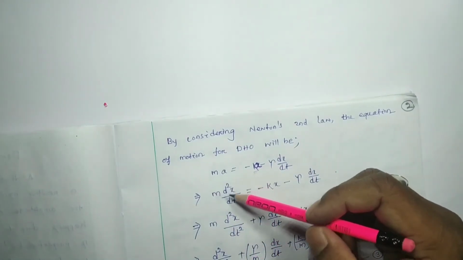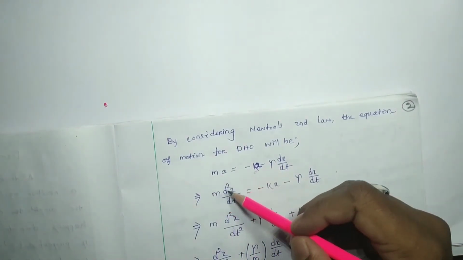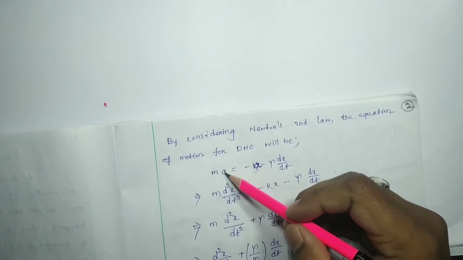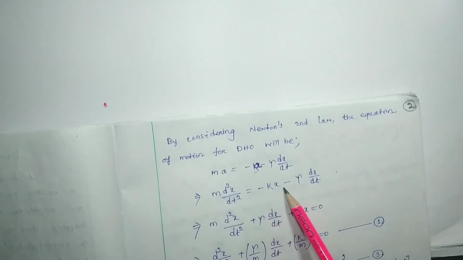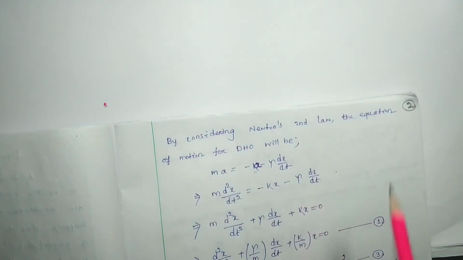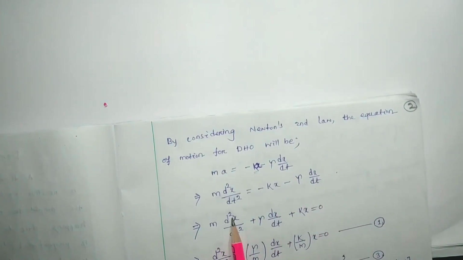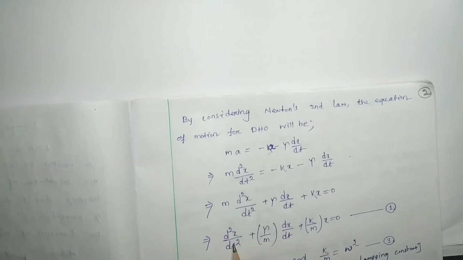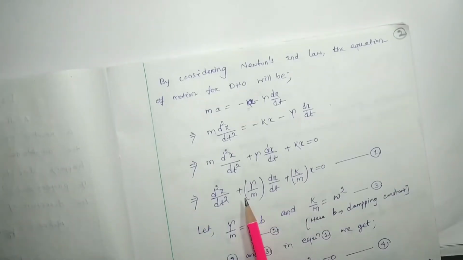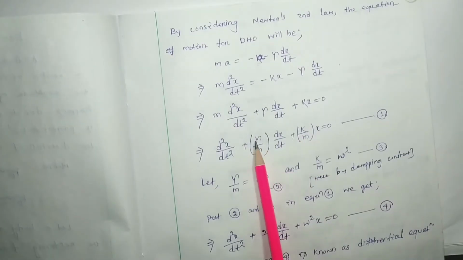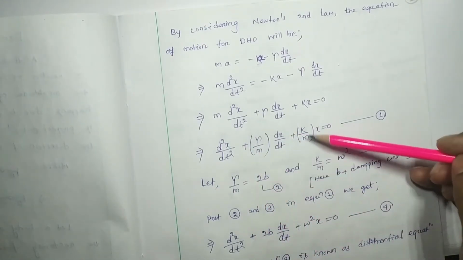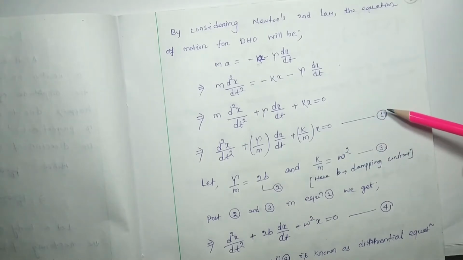So the left hand side can be represented by m d square x by dt square, because a can be written as d square x by dt square, is equal to minus kx minus gamma dx by dt. Or m d square x by dt square plus gamma dx by dt plus kx equal to 0. That implies d square x by dt square plus, here m is divided in each term, gamma by m dx by dt plus k by m x equal to 0. Let it be equation number 1.